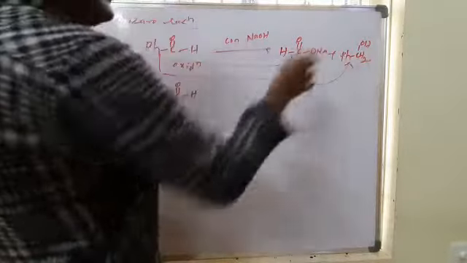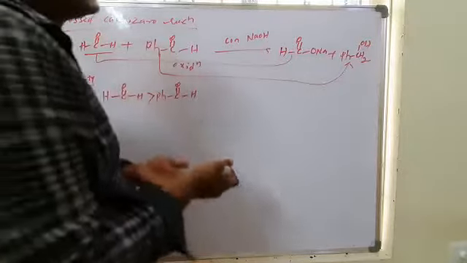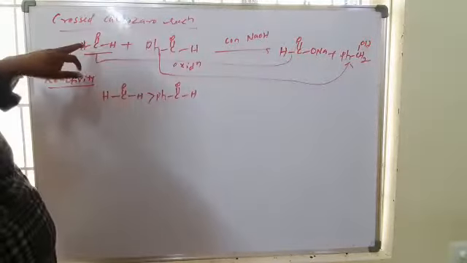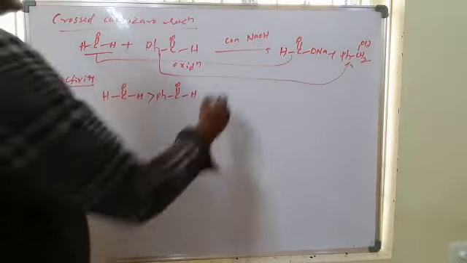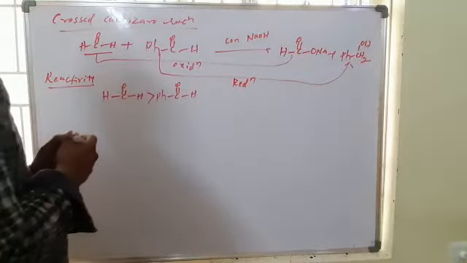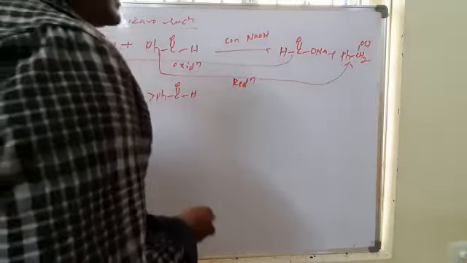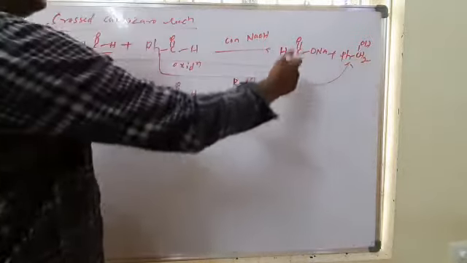Maybe the reverse also forms: this undergoes oxidation, this undergoes reduction, but for the major product, I am saying this highly reactive compound always undergoes oxidation and gives the major product. The next, less reactive one undergoes reduction. So this is the reaction. This is the benzyl alcohol, this is the sodium formate.